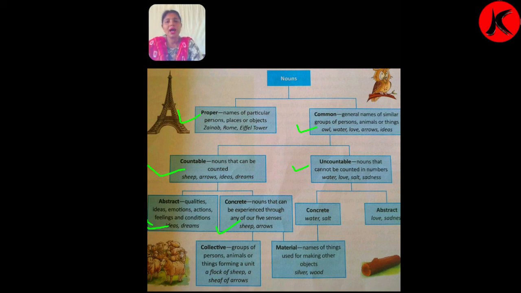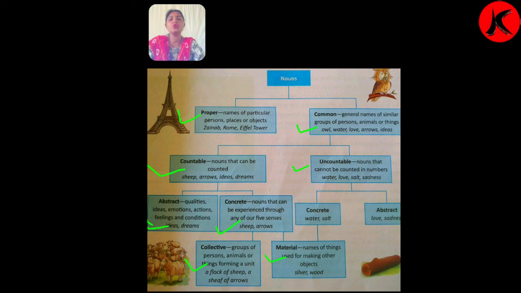Now last one, dear children, material noun. What is material noun? Material noun is the name of any substance or materials, any things made for making other objects. For example, here silver and wood is given.